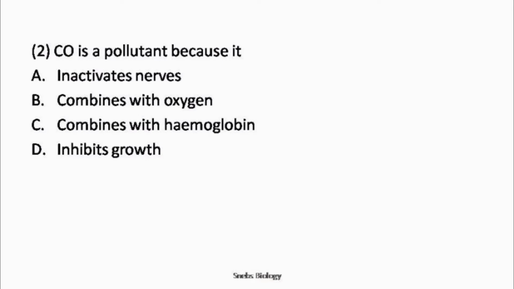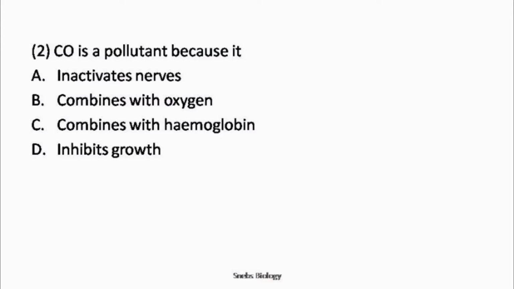Carbon monoxide is a pollutant because it: option A, inactivates nerves; option B, combines with oxygen; option C, combines with hemoglobin; option D, inhibits growth. So carbon monoxide, a colorless, odorless, tasteless and toxic air pollutant, is produced in the incomplete combustion of carbon containing fuels such as gasoline, natural gas, oil, coal and wood.